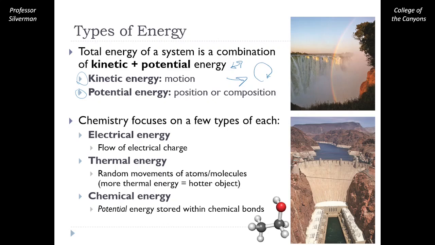Here in this top picture, we have a waterfall where the water is going up over the edge of the waterfall and falling down. The act of water falling down is a lot of kinetic energy. That kinetic energy can't just come from nowhere. It has to be coming from potential energy, energy stored within our water up at the top of the river, based on its position, based on gravity. That potential energy is then released and converted into kinetic energy as our water falls over the edge.